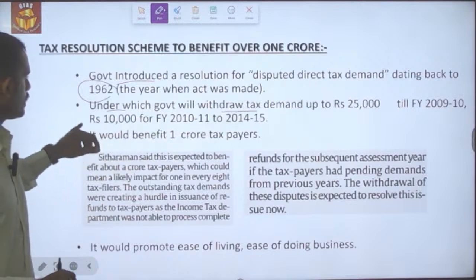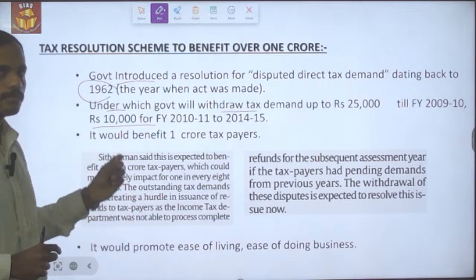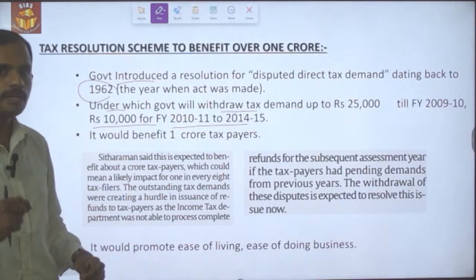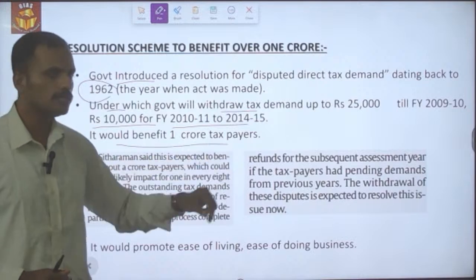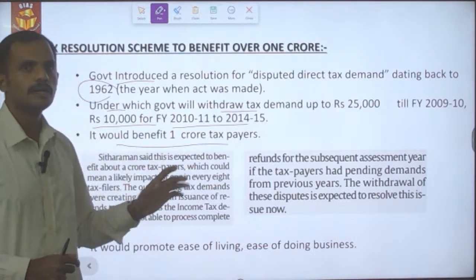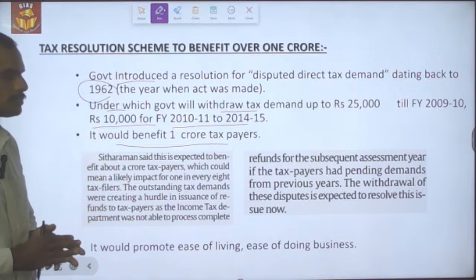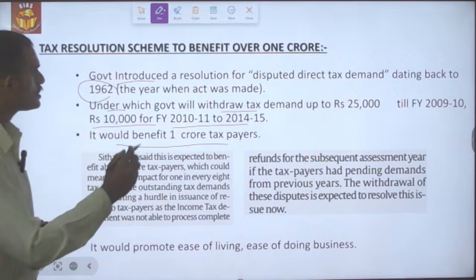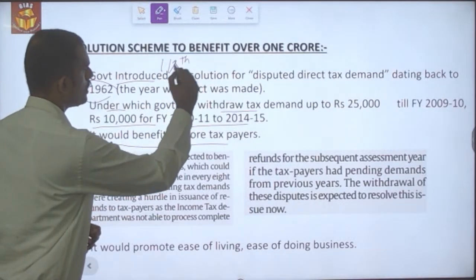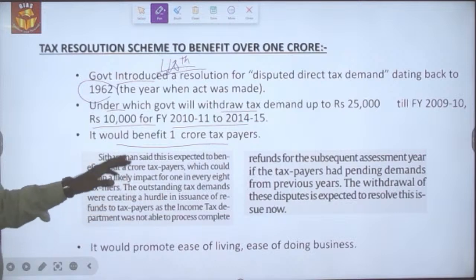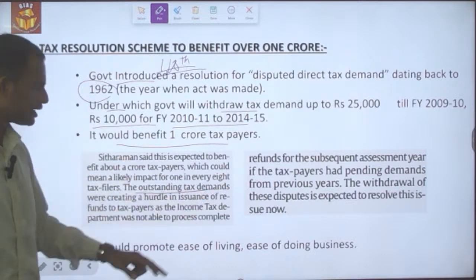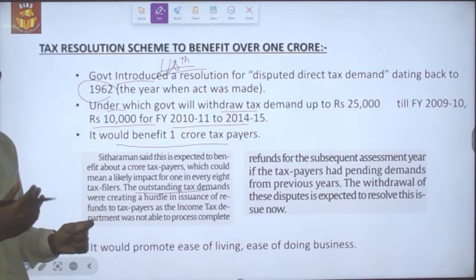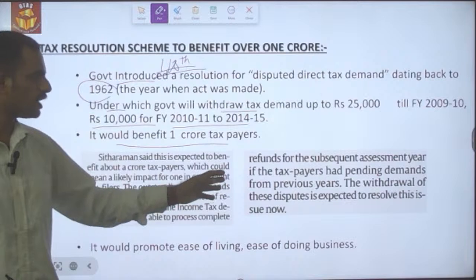up to the 2009-10 time period, and then it will withdraw the tax demand up to rupees 10,000 from 2011 to 2014-15, and it would also benefit 1 crore taxpayers based on the input that has been given by the government. What the finance minister has said is that it is expected to benefit 1 crore taxpayers, which is approximately 1/8 of the income tax filers, and the outstanding tax demands are creating administrative hiccups in calculating the next year's refund which has been applied for by the income tax filers.